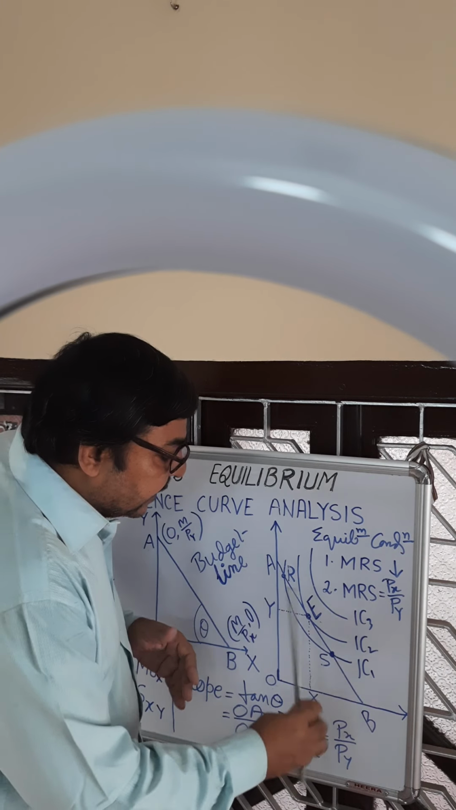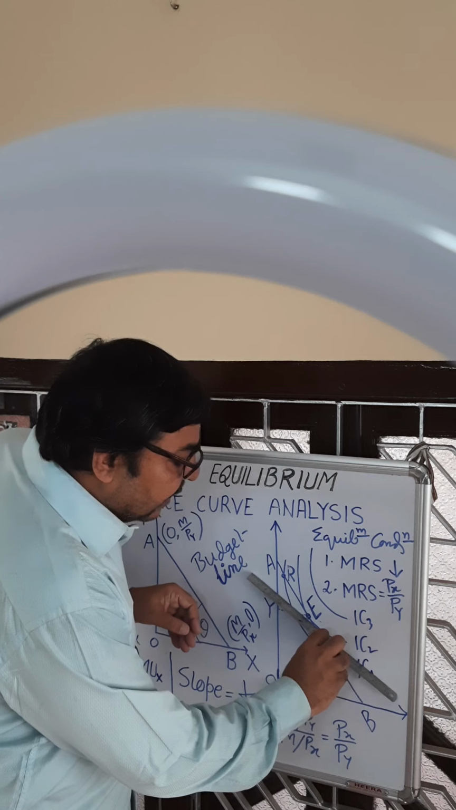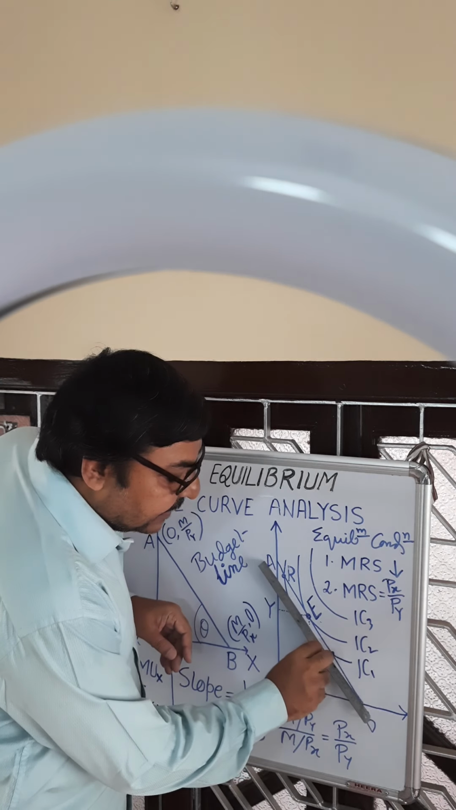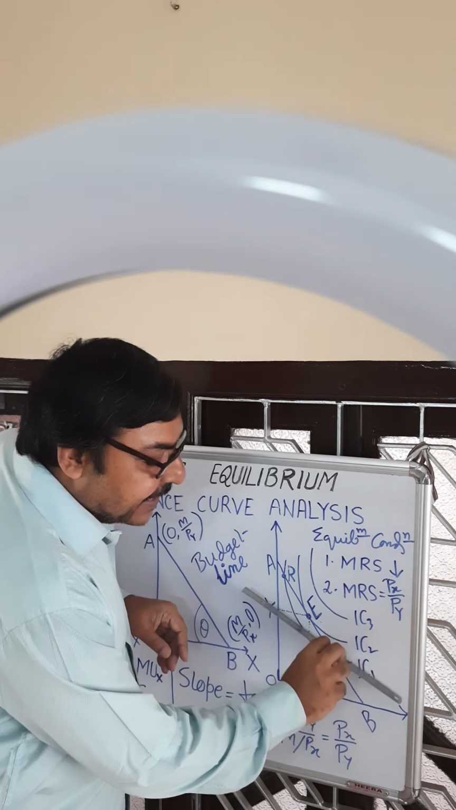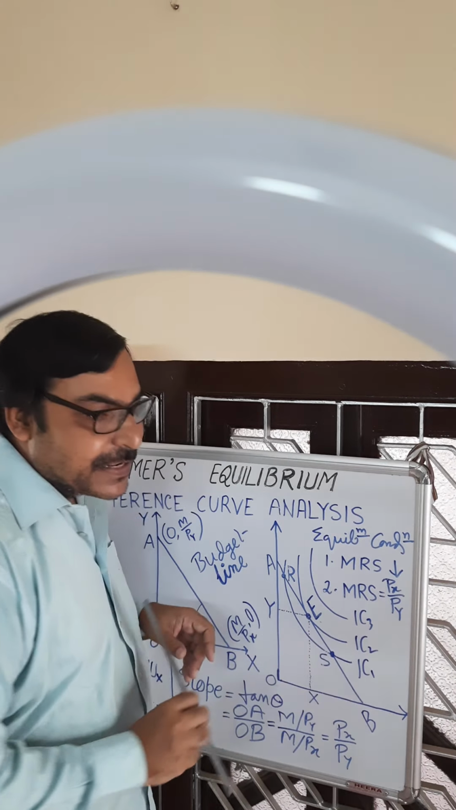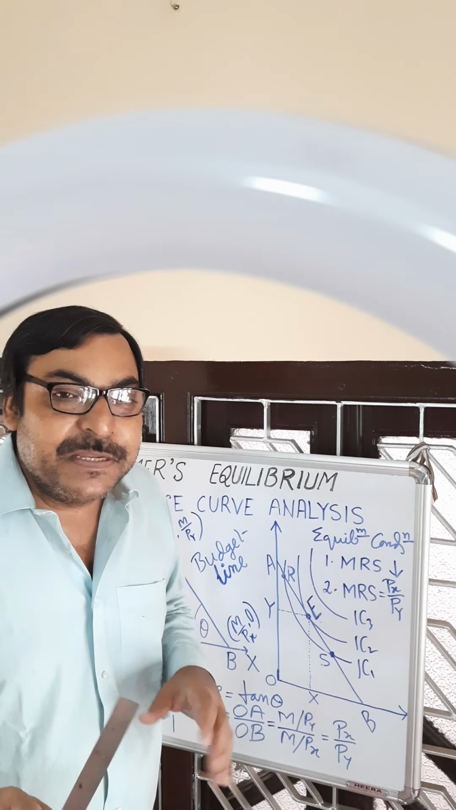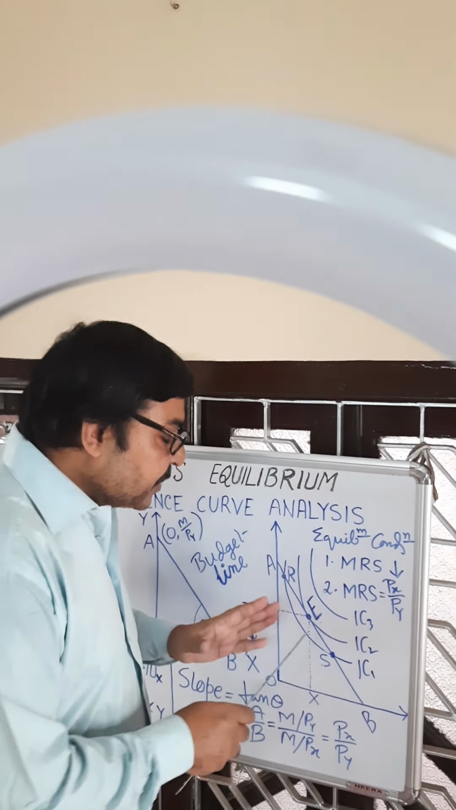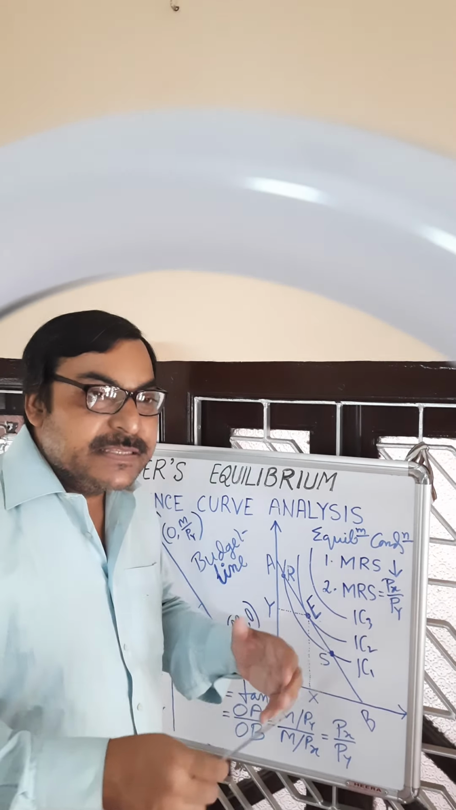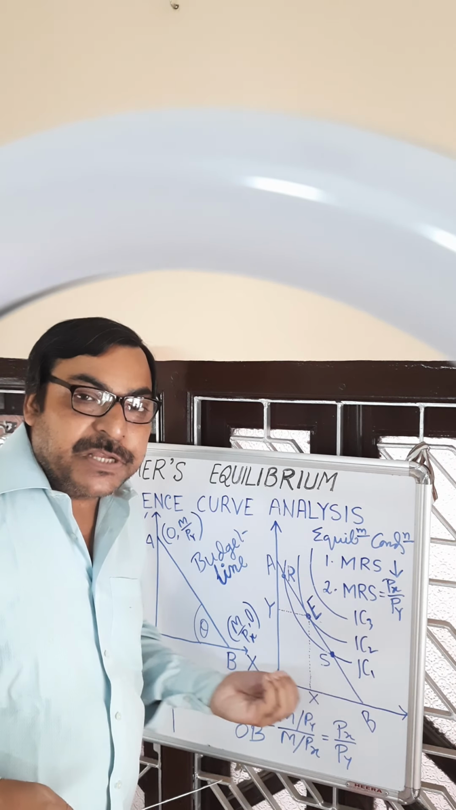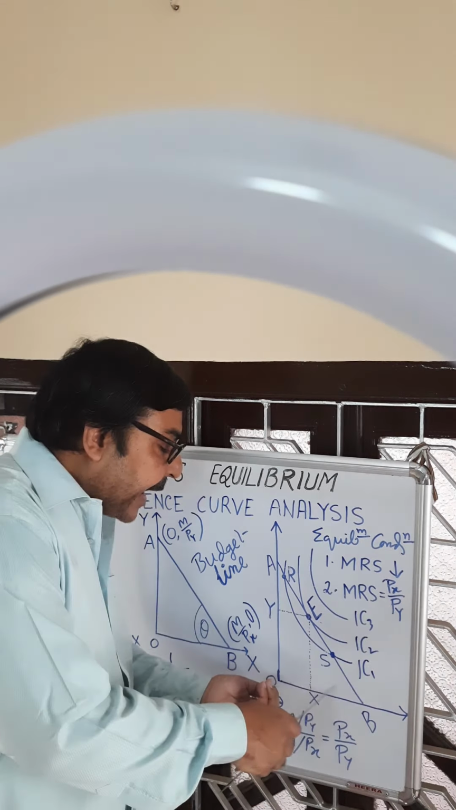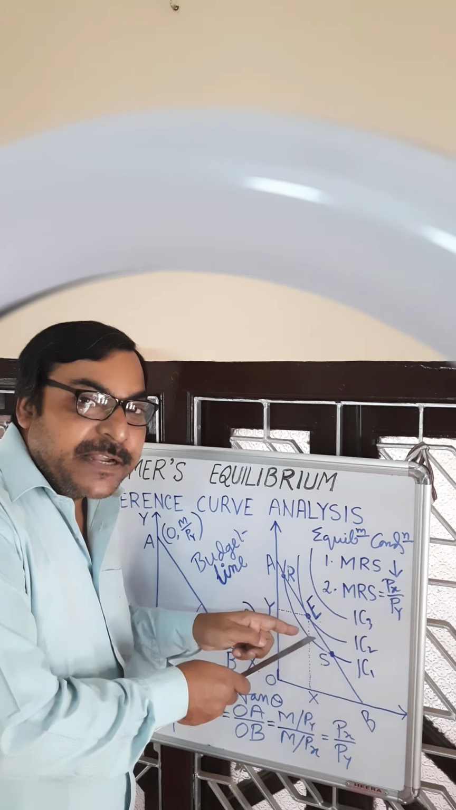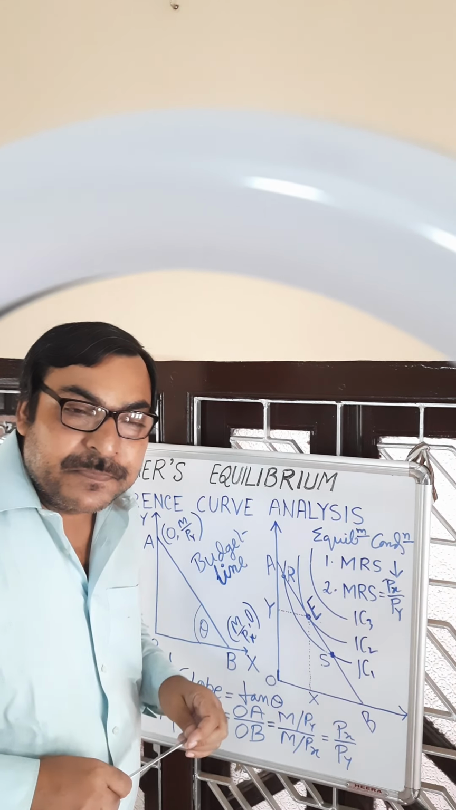And any point on IC2 to the right of E, the slope of the curve is less than the slope of the budget line. That means marginal rate of substitution is less than the price ratio. Marginal rate of substitution being less means the consumer is not getting much satisfaction. When he is getting less satisfaction, he will withdraw consumption. He will reduce consumption and move back, and ultimately it will reach point E where there is equilibrium.